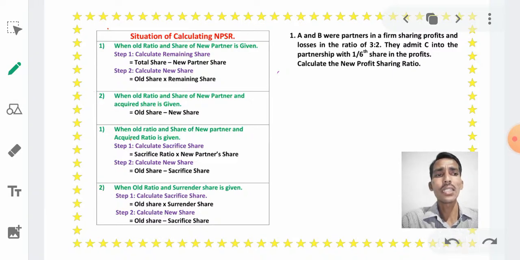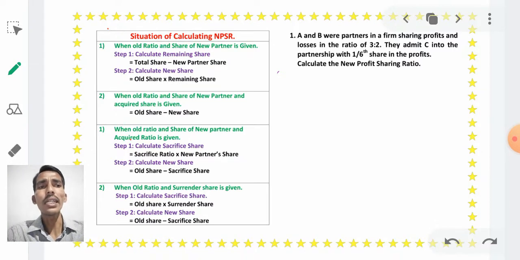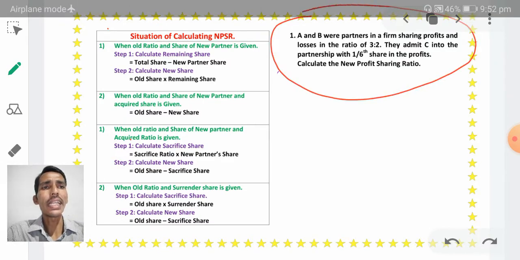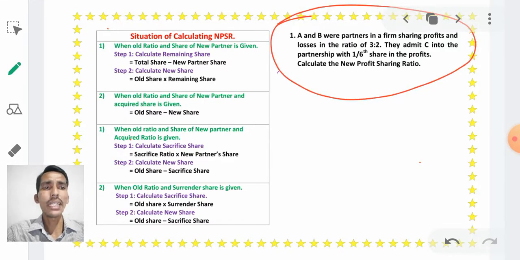Let us discuss one problem. In the PUC textbook one problem is given: problem number 1 in numerical questions for 6 marks. Just see this problem and first read it. After reading the problem, you have to judge which situation it is, or which formula we have to follow. Okay, just read the question.